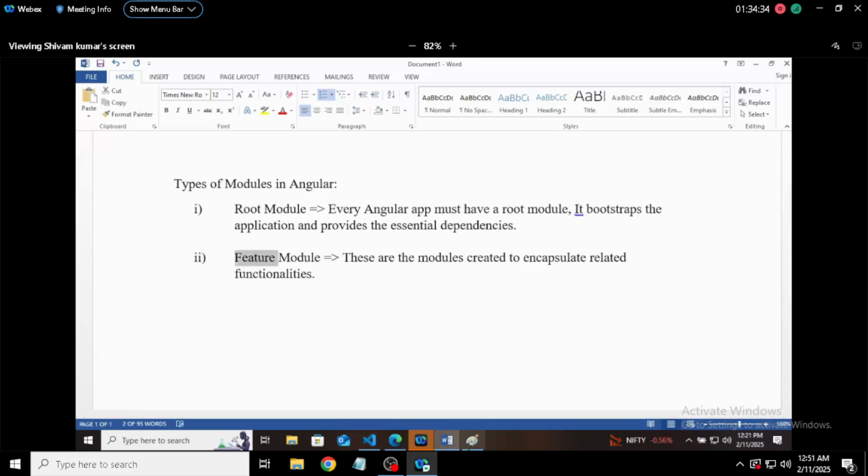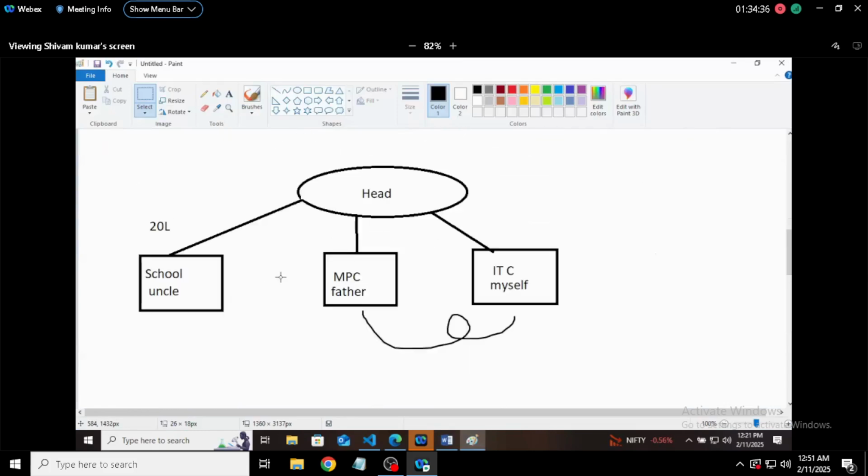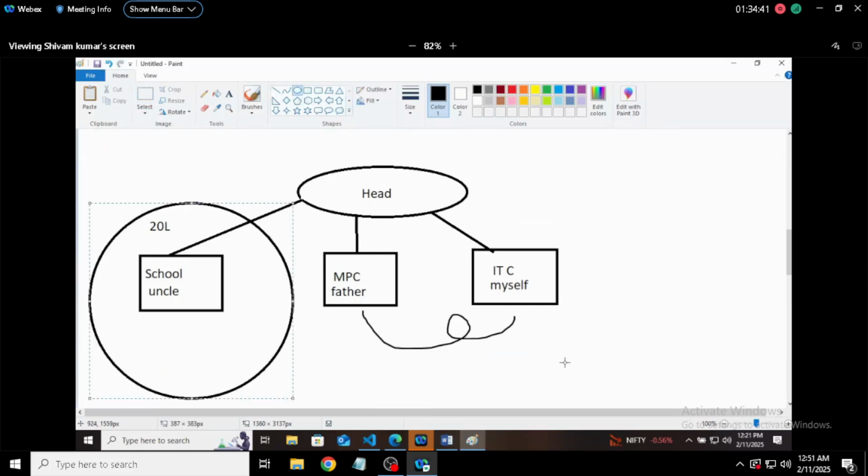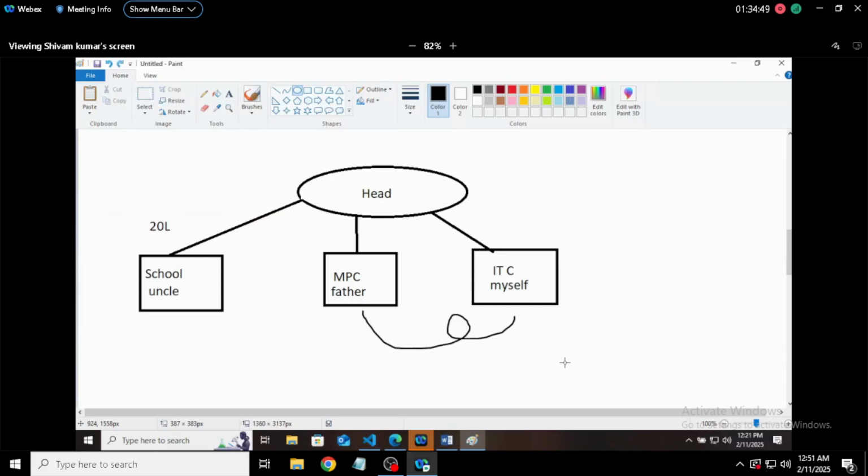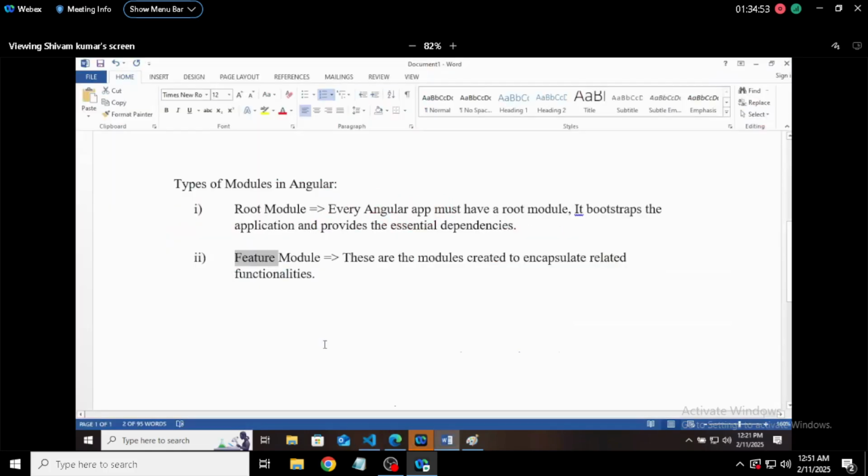So I gave you an example that in a school, if this particular part needs something, the other two units will work. There is no relation, but there is a related functionality that they will work in a collaborative way. When someone needs, they will be together. So these are the feature modules.